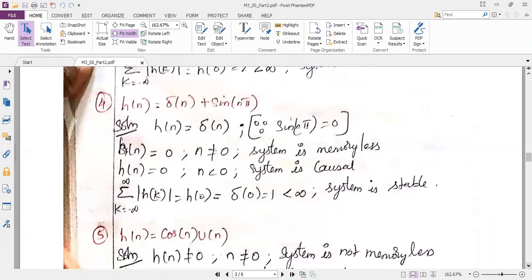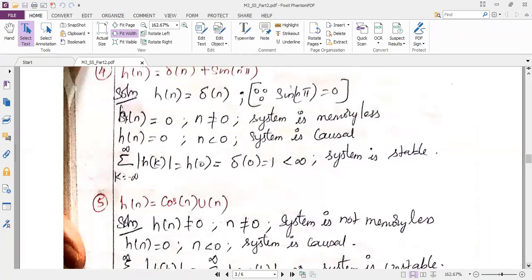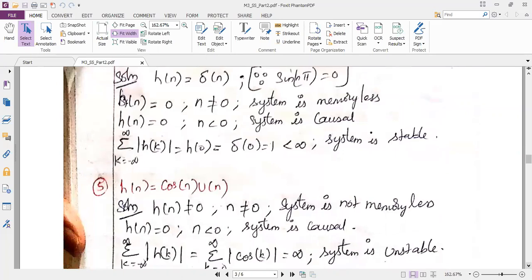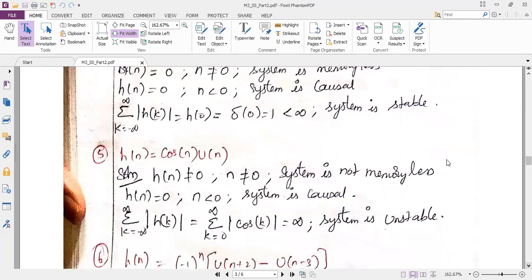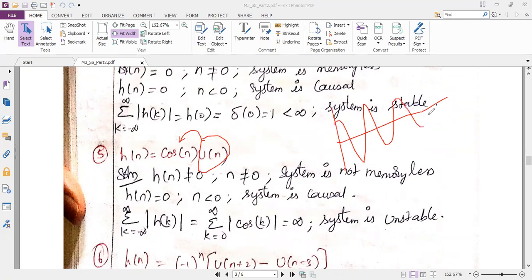Okay. So now the next question is h of n is equal to cos of n, u of n. Since it is u of n, and it is multiplied with the cos function, I can draw the signal. Better you draw the signal, then only you can easily analyze it.